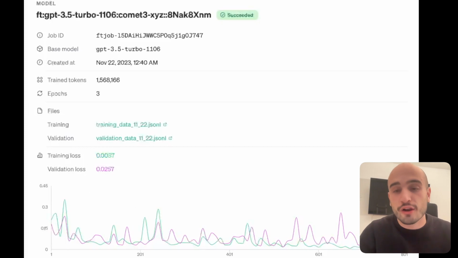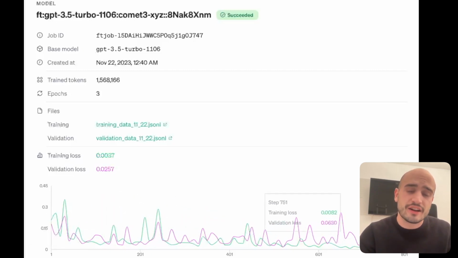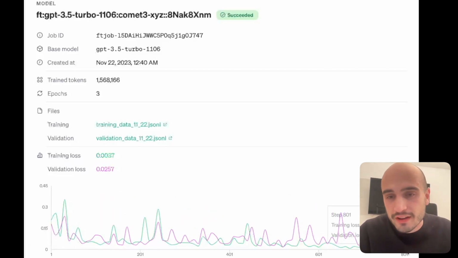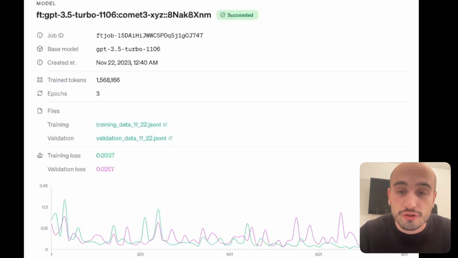As you can see, my loss graph is not looking too good. It's all over the place, even sometimes going up higher than the initial value, which means it actually got worse at the task. But in the end, both the validation and training loss are down from the initial value, which means that it should be a good result nonetheless.